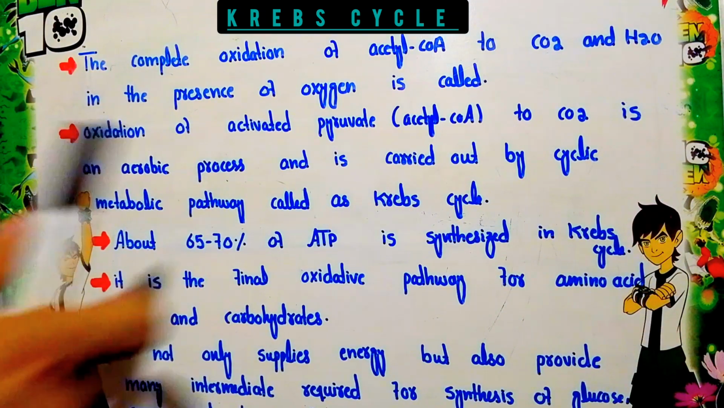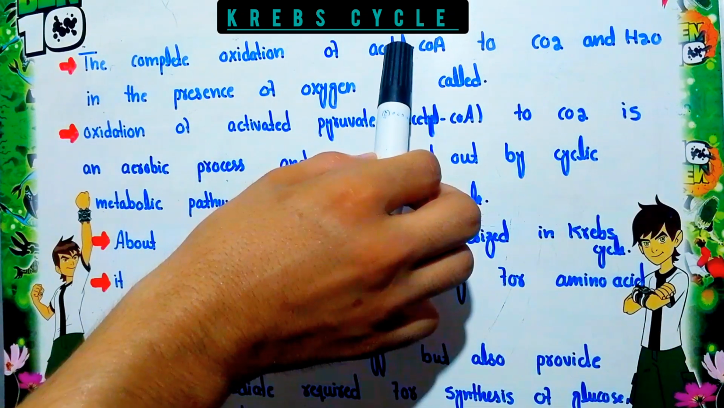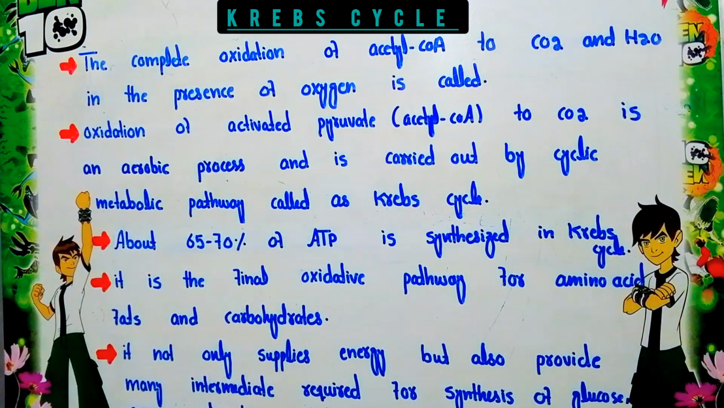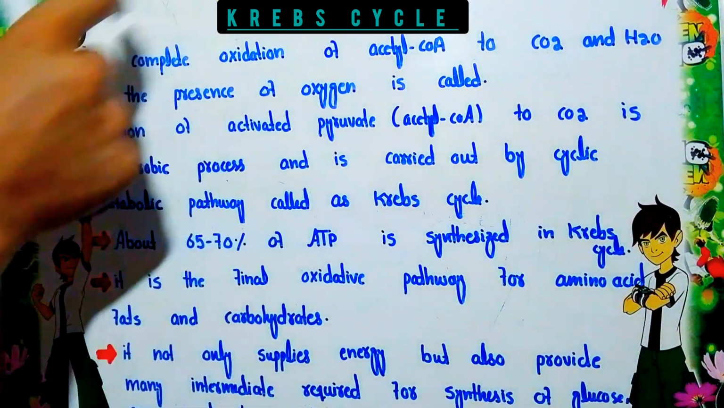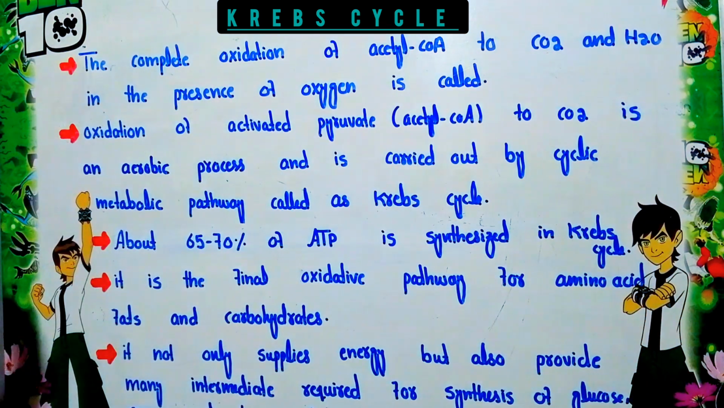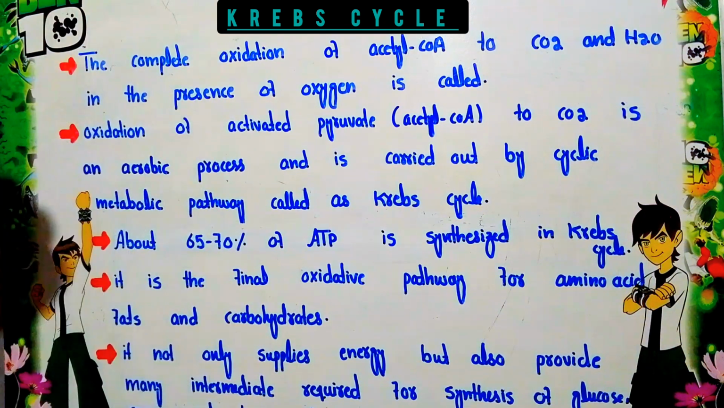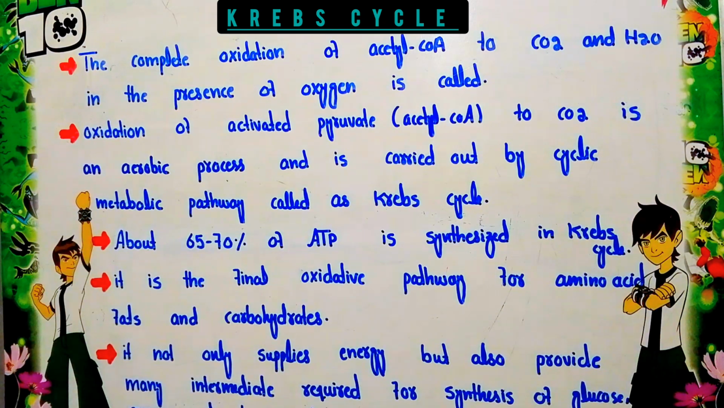Here the oxidation of this acetyl coenzyme A occurs and it is finally converted into carbon dioxide, and forms ATP and water molecules. This overall process occurs in the presence of oxygen. This process is called the Krebs cycle. You should remember that the Krebs cycle occurs only in the presence of oxygen. Without oxygen there is no Krebs cycle.